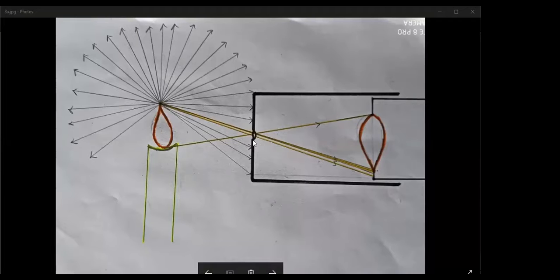My question is, the light ray that is coming from the tip of the candle, the top portion of the candle, will it enter the bottom portion of the screen, which is the butter paper inside the small box, or will it enter the center, or will it go to the top? In 3 seconds.